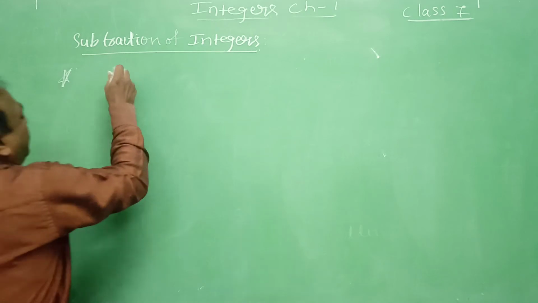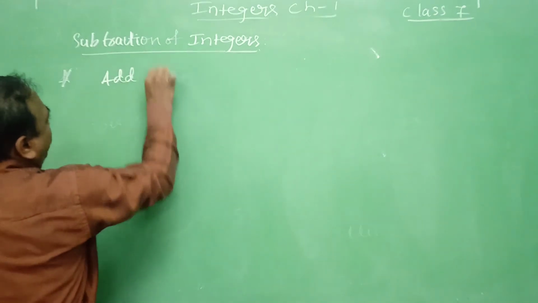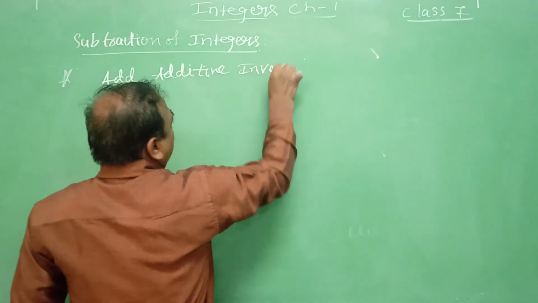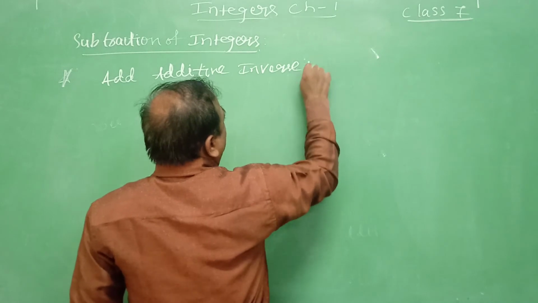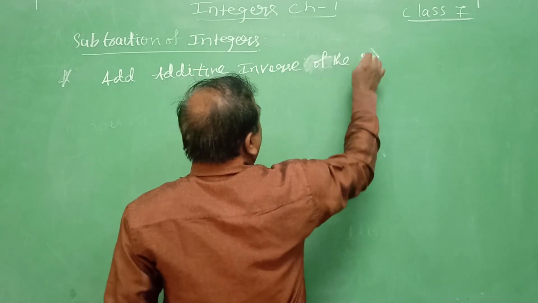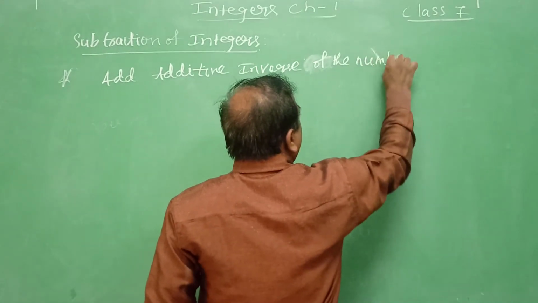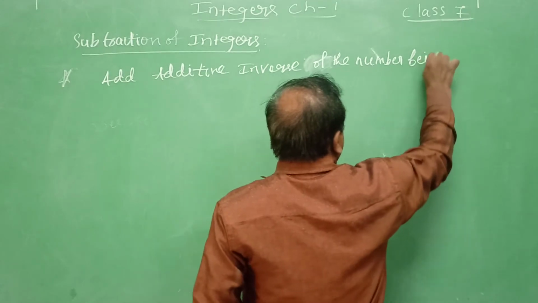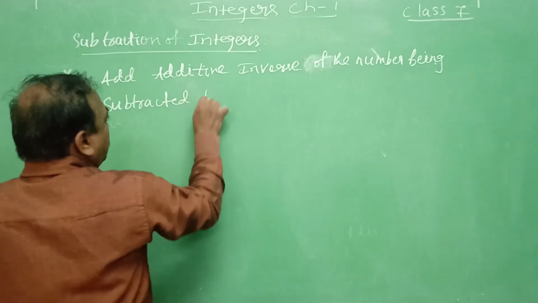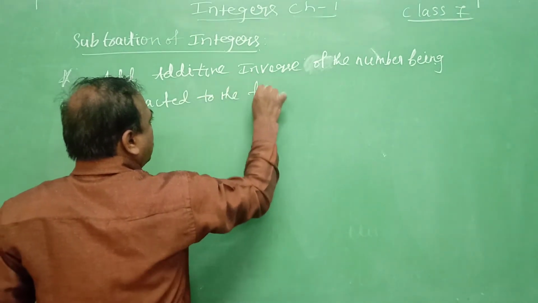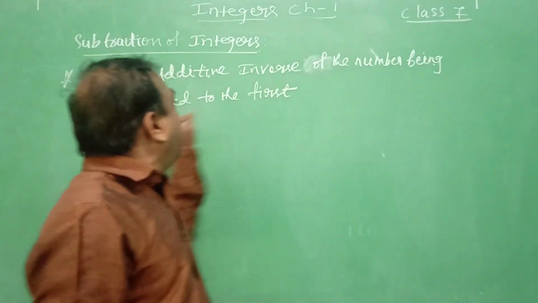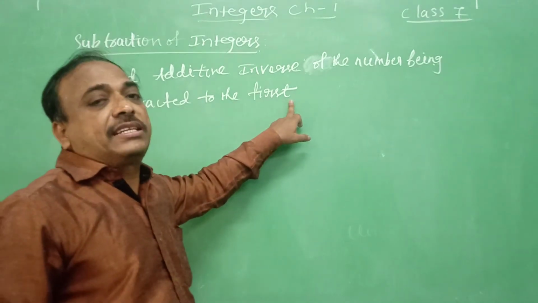Add the additive inverse of the number being subtracted to the first number.